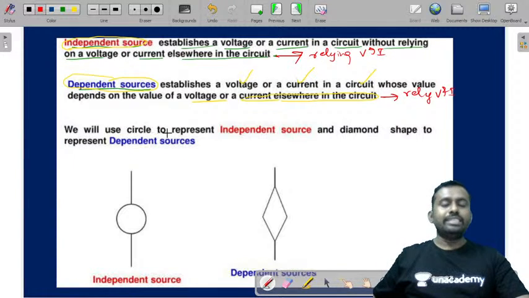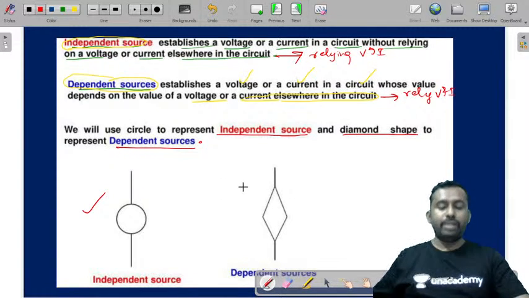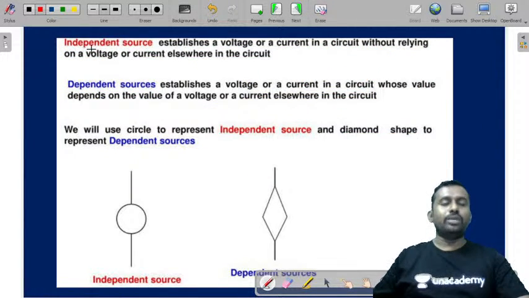And we'll see the circle to represent an independent source and a diamond shape to represent the dependent source. This is a major difference that you need to understand. So this is an independent source, this is a dependent source. Hope you are clear with this. Let me tell you once again.